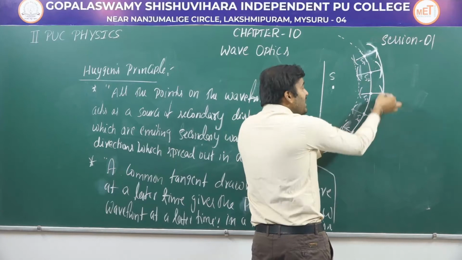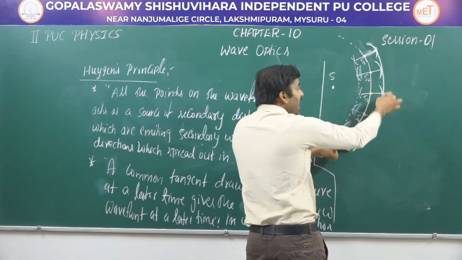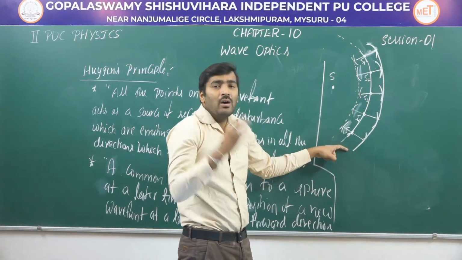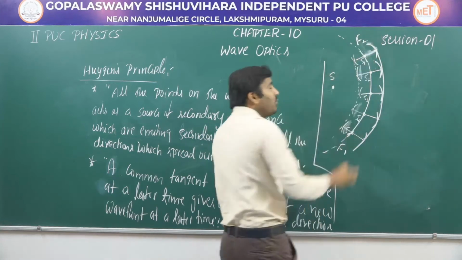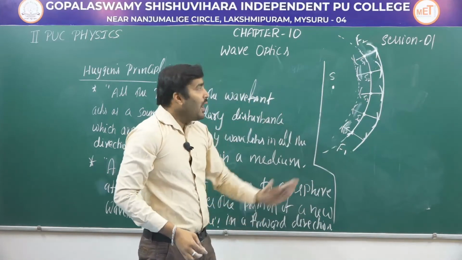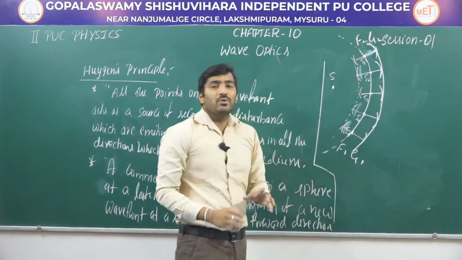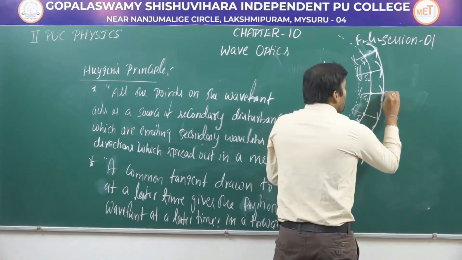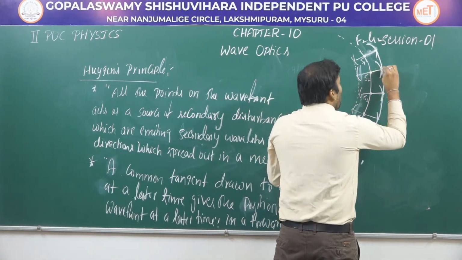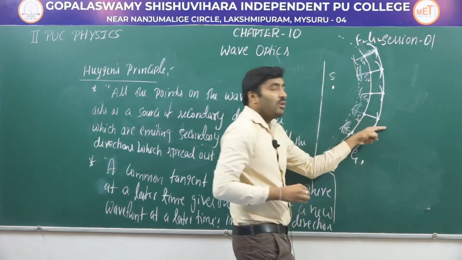For all these spheres, if you draw a common tangent, this common tangent acts as the position of a new wavefront. If this is F1, F2, then F1, F2 is the first wavefront, and this G1, G2 gives the position of the second wavefront. This is the direction of the light.